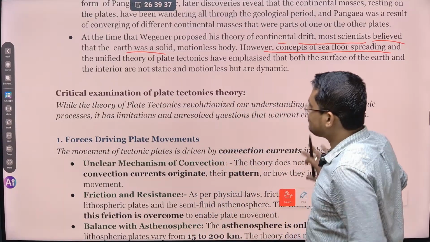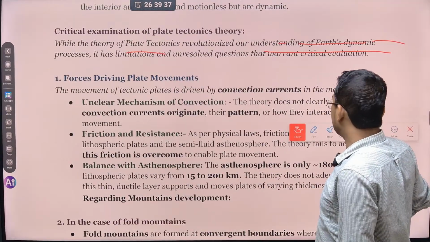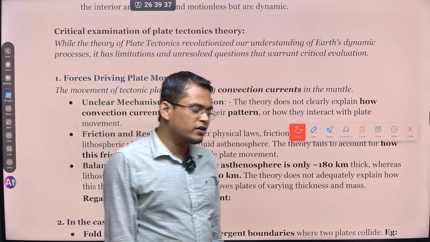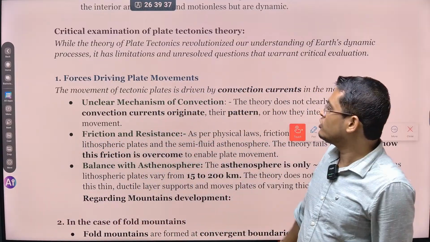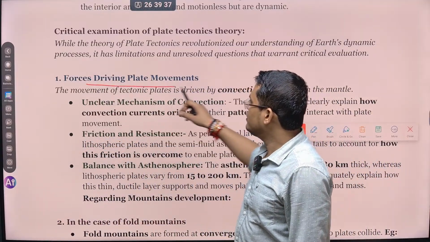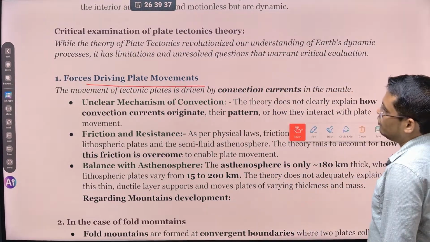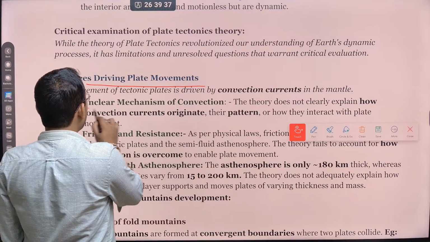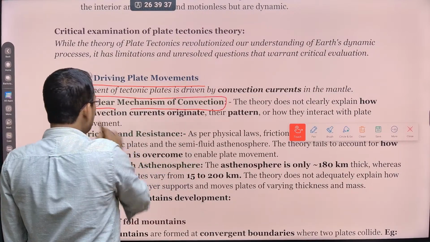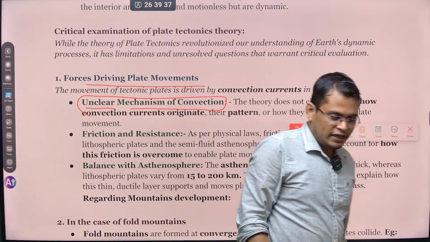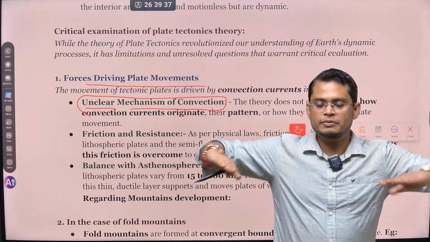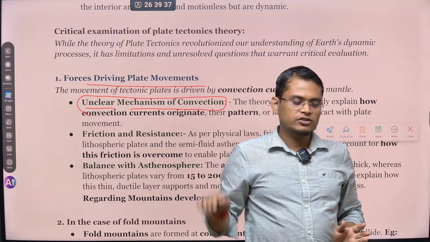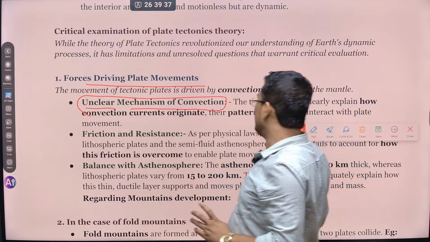चलो आगे बढ़ते हैं. So, critical examination of the plate tectonics theory, but still there are a lot of shortcomings. There are certain questions where plate tectonics fails to give us the complete answer. So what are those? First one is the driving force driving plate movement. There are some questions not yet answered by plate tectonics, for example, the unclear mechanism of convection. देखो, we have said that there are convection currents and convective cells. Convective cells means here the material rises, then plates move apart, and then the convective cell continues like that. But still we are not clear.